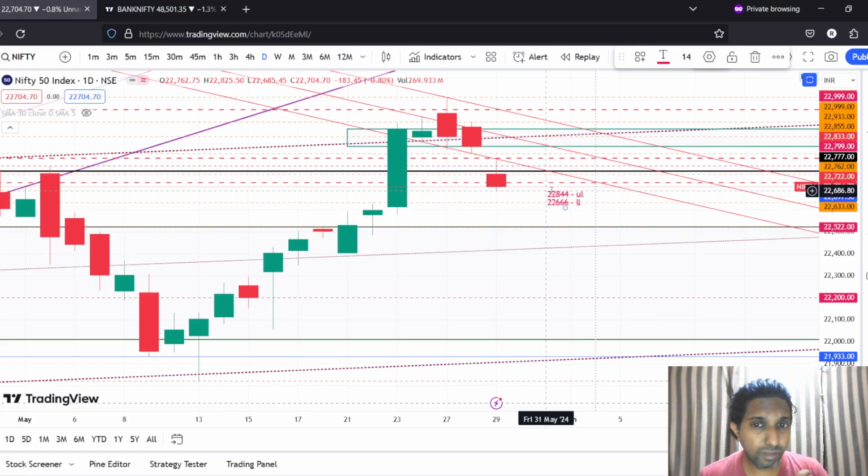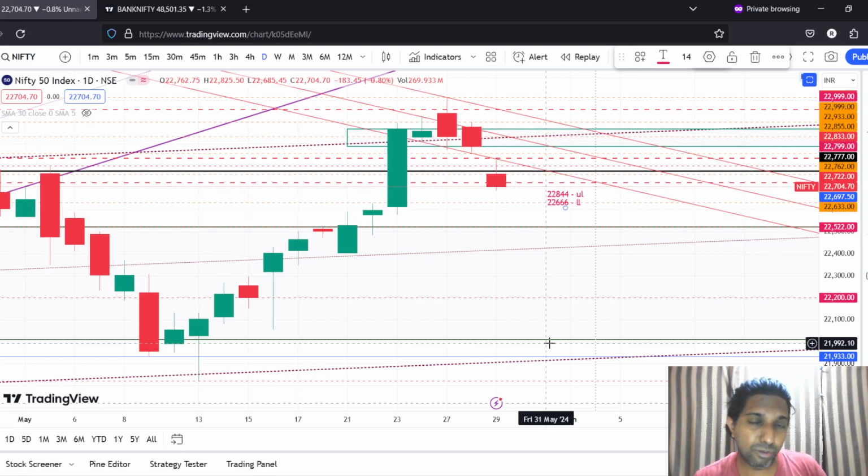Now the question here is, are we looking at a downside furthermore, right? If the government is not stable, then in that case we may see this downfall to even levels of 22,200 as well as 22,000, right? However, that is not very much possible according to me, based on whatever news or buzz has been around. I think the government is to be a stable one, and we may have a single party majority as well. So I am very much positive for a bullish run.